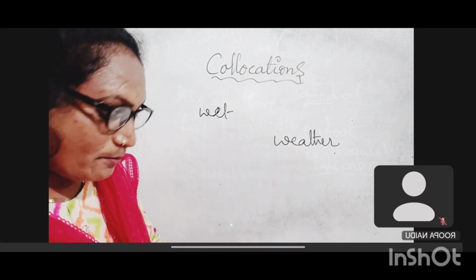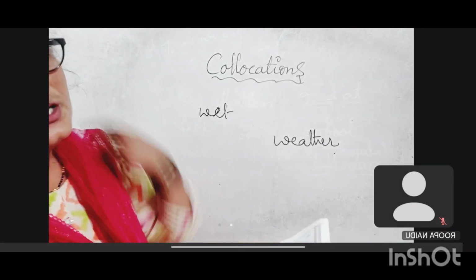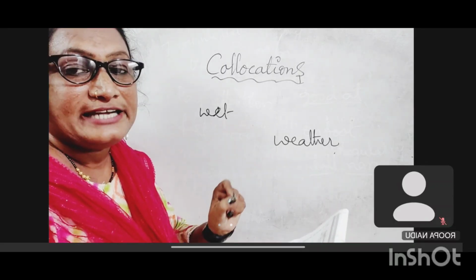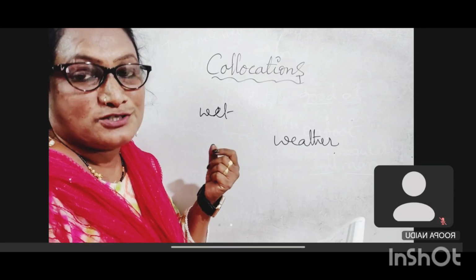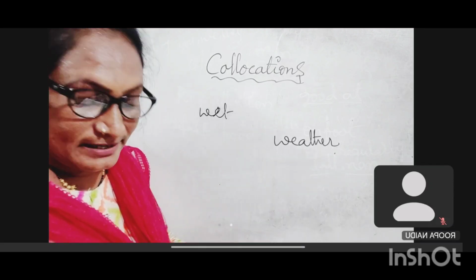Here in the box they gave you some of the words. So they have to pick some words related to weather. Weather చెప్పడానికి ఏ words use చేస్తారు. They have to pick them by their own.